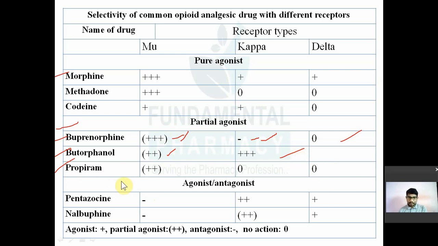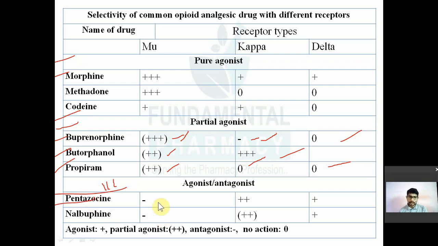Then the next class, class 3, is known as the agonist-antagonist drugs. So this was the full or pure agonist, this was the partial agonist, and now the third one is the agonist-antagonist type drug. First is pentazocine. It has an antagonistic property for the mu receptor, an agonistic property for the kappa receptor, and a lesser agonistic property for the delta receptor.